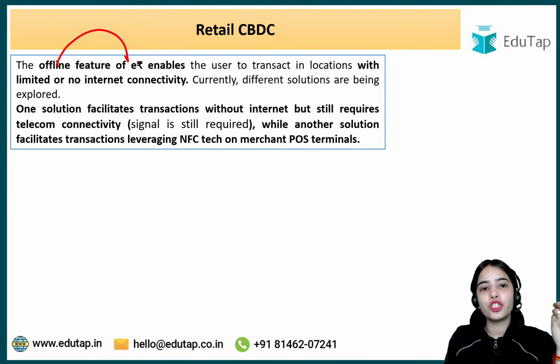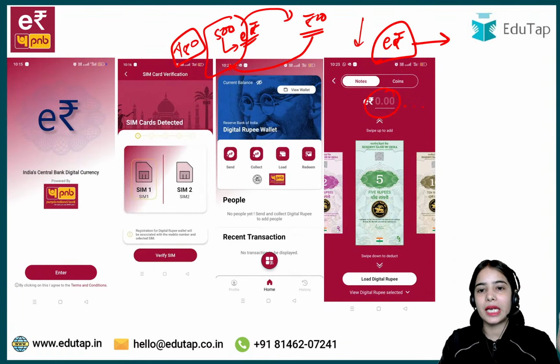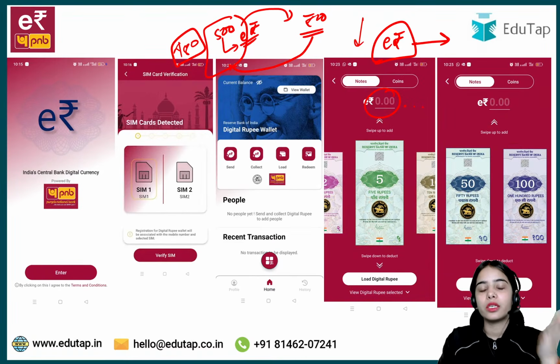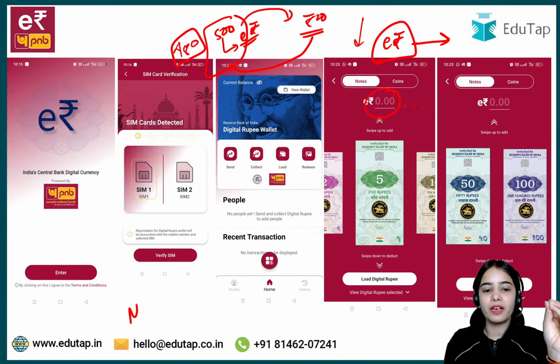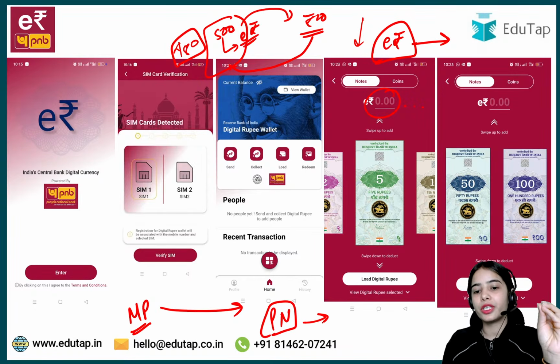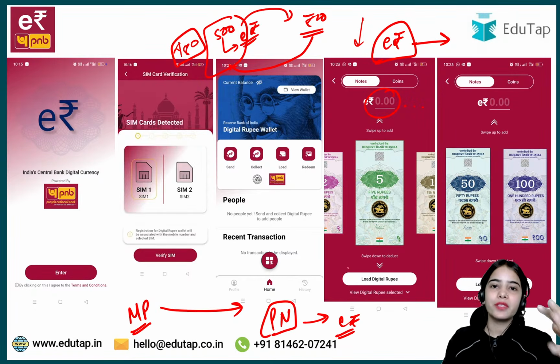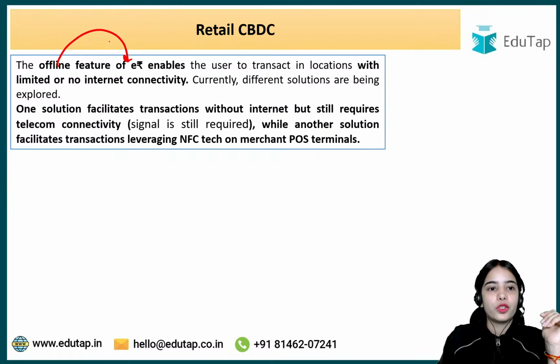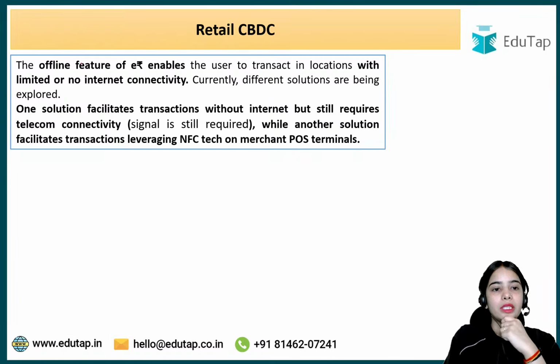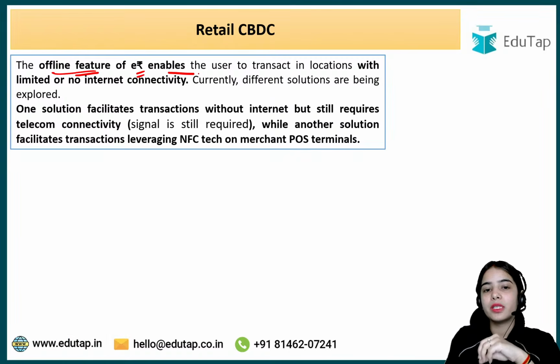Now the offline feature of e-Rupee. Till now we have discussed the retail CBDC. I hope you have got the basic idea of how you can use the Digital Rupee and the Digital Rupee wallet. I told you that if your mobile phone gets stolen, you do not have to worry, because you can use your phone number to retrieve the e-Rupee wallet, and as the banks are directly connected, you can also ask the bank to block your e-Rupee wallet.